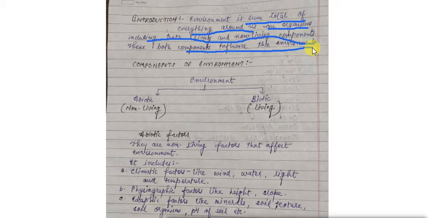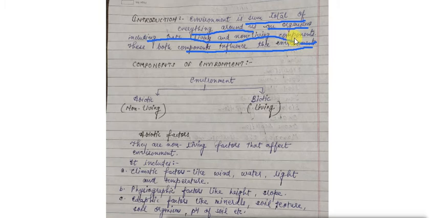In a simple definition, everything which surrounds us is the environment, or the environment is the sum total of everything around us and organisms, including both living and non-living components.